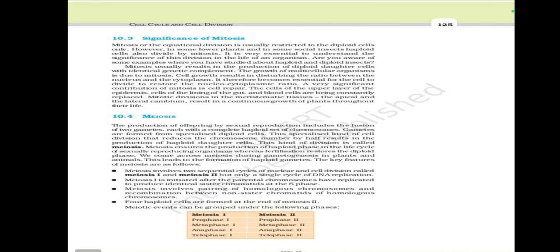We come across meiosis during gametogenesis in plants and animals. This leads to the formation of haploid gametes. The key features of meiosis are as follows. Meiosis involves two sequential cycles of nuclear and cell division called meiosis 1 and meiosis 2, but only a single cycle of DNA replication. Meiosis 1 is initiated after the parental chromosomes have replicated to produce identical sister chromatids at the S phase.